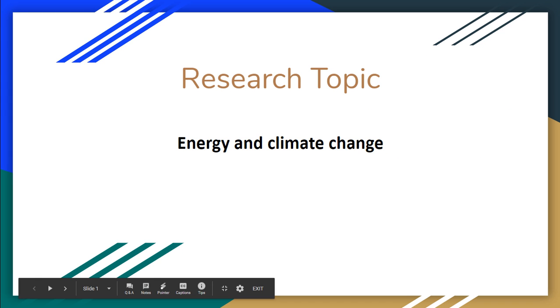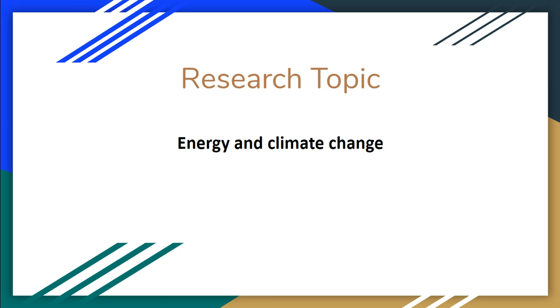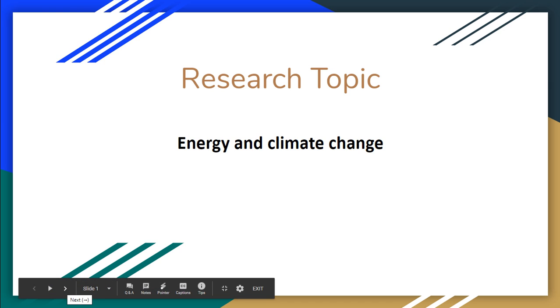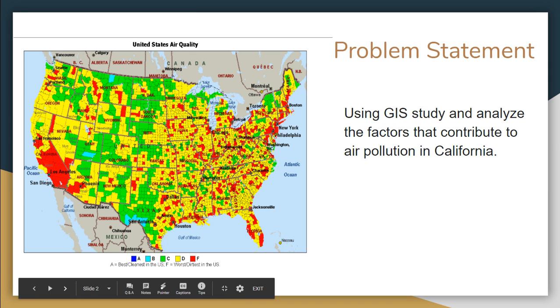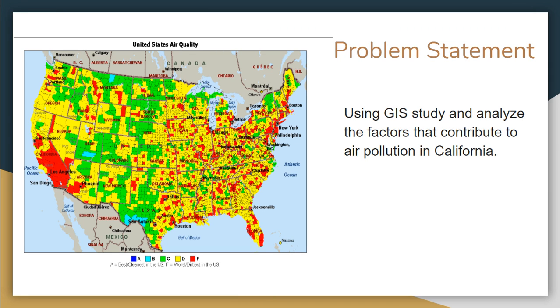Hi all, this is my research proposal for my GIS final project and my area of interest is energy and climate change. The problem that I will be analyzing using GIS is to study the factors that contribute to air pollution in the state of California, USA.